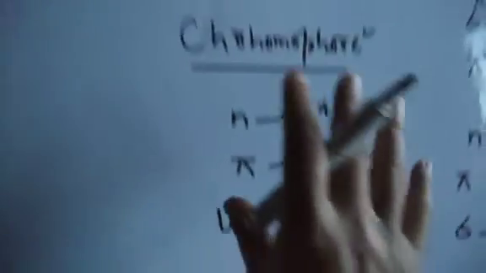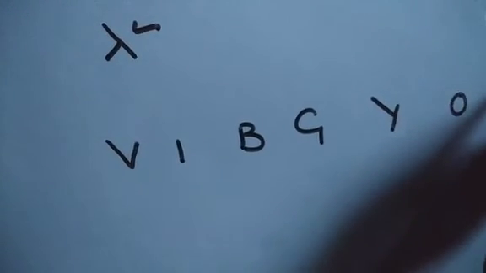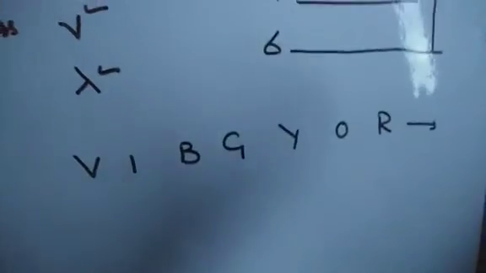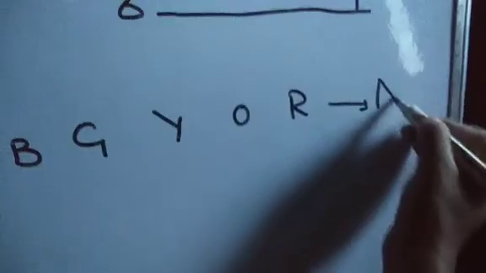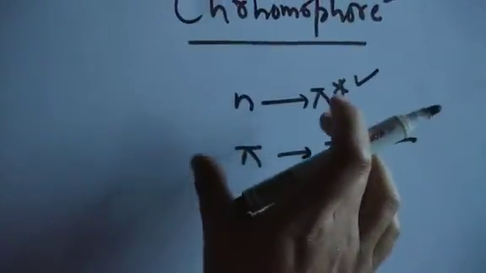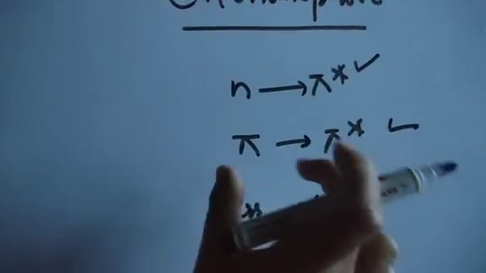Higher wavelengths mean that these molecules will absorb in the visible region, so that can be violet, indigo, blue, green, yellow, orange, red, and sometimes in the near infrared, called the NIR region. Because of these easy transitions, n to pi star being a low energy transition and pi to pi star too, they absorb in this region, hence the molecule looks colored.